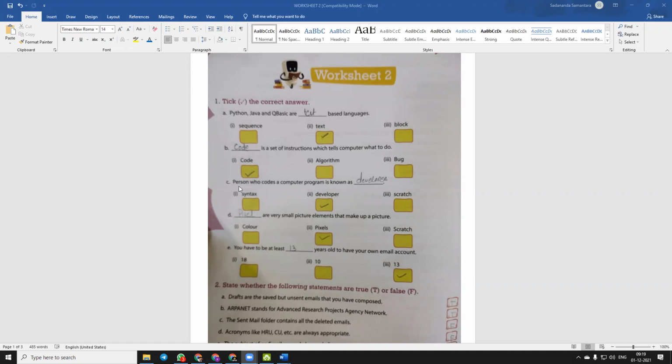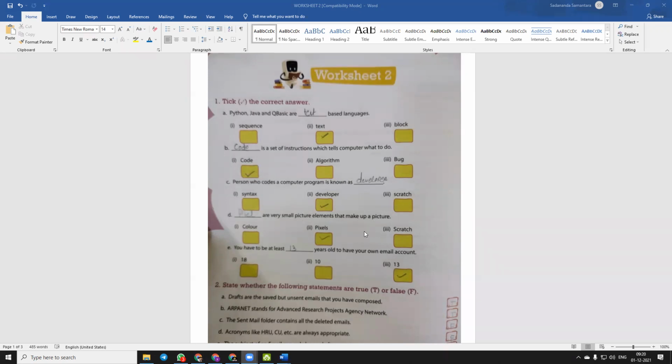Now, question number C. Person who codes a computer program is known as dash. The person who codes a computer program is known as a developer. Okay, developer. Question number D. Dash are very small picture elements that make up a picture.